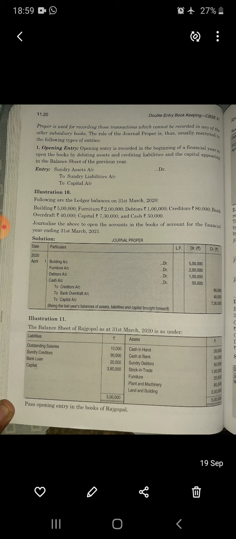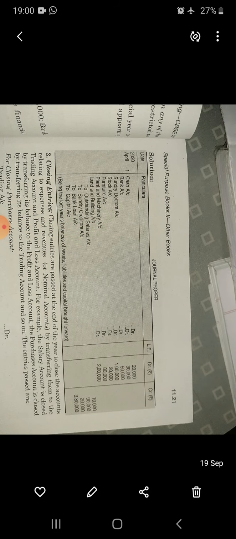Now the next example: the balance sheet of Raj Gopal as at 31st March 2020 is as under. Assets have been given, liabilities are here. Pass the opening entry in the books of Raj Gopal. So all the assets must be debited. We will write the heading journal proper, and date, particulars, LF, debit rupees, credit rupees. Assets are clearly given on the asset side, we will write all the assets here.